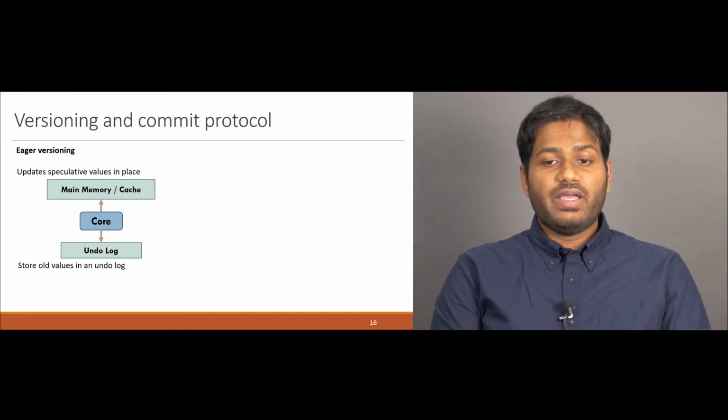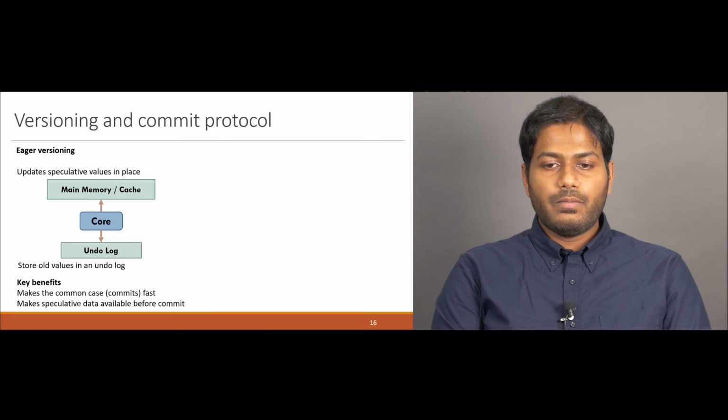Chronos relies on two mechanisms outlined in prior work for its versioning and commit protocols. Chronos uses eager versioning, which updates speculative values in place but stores the old values in a separate on-chip undo log. This scheme makes commit fast and allows tasks to use speculatively produced data before the producer commits.